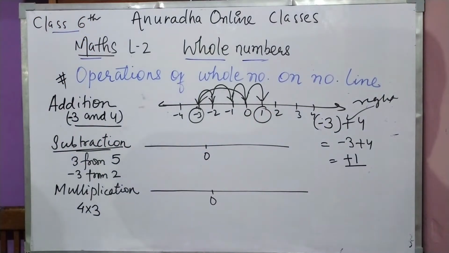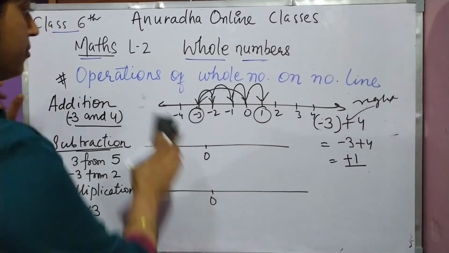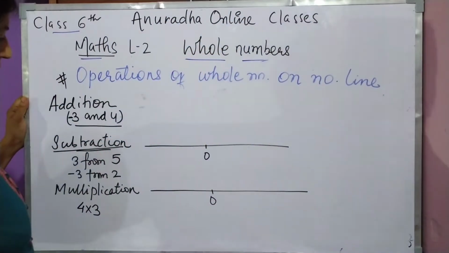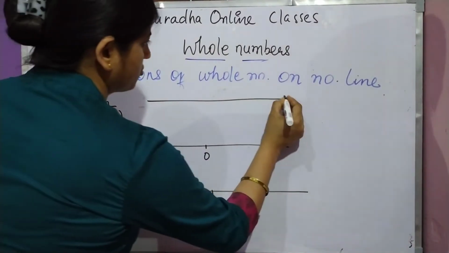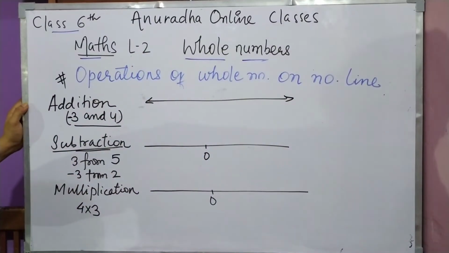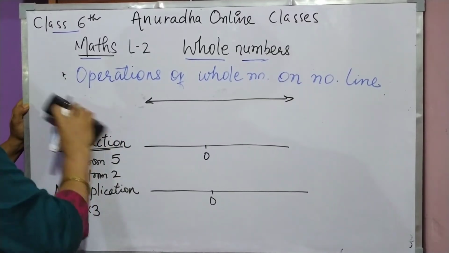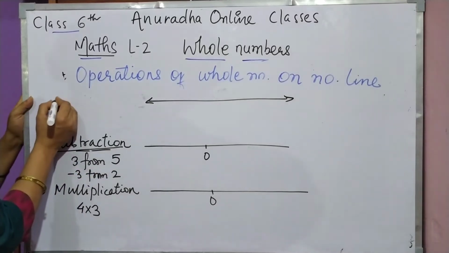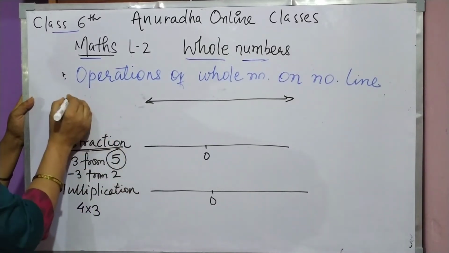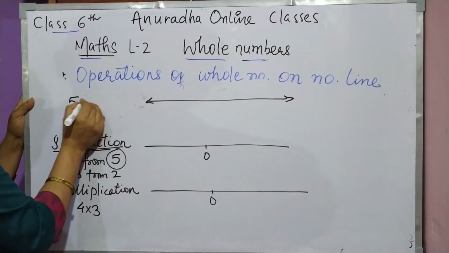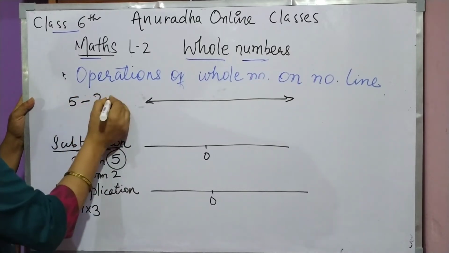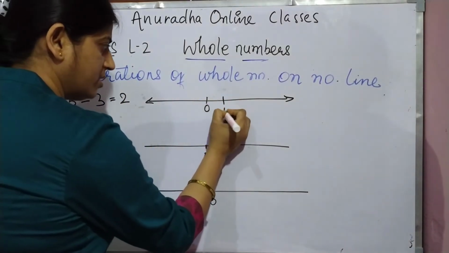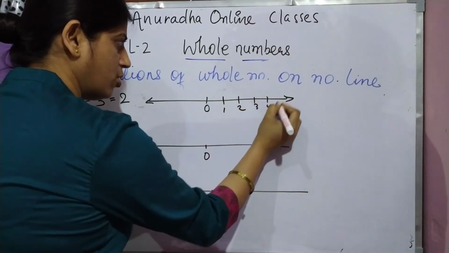See. Clear? Okay. Come to the next. Let us, I am just drawing 2 here as I have written. So addition I think is clear to you. I am just rubbing it. Now is subtraction. Subtraction of 3 from 5. 3 from 5 means 5 you have to write in the beginning. Minus what? 3. That is equal to what? 2. Now it is 0, 1, 2, 3, 4, 5.